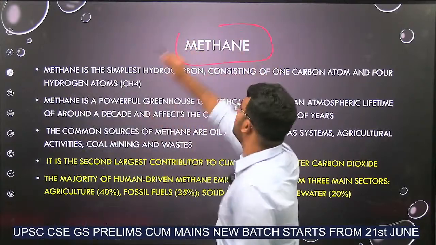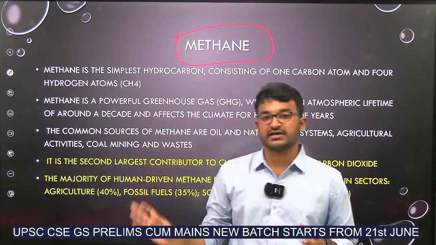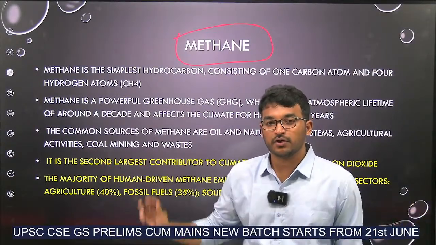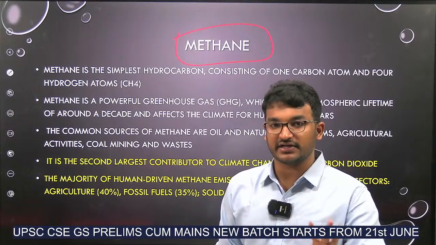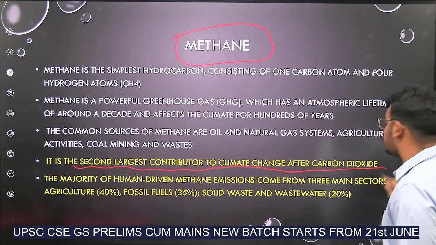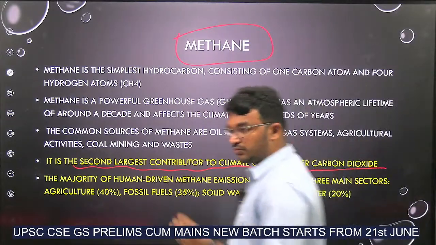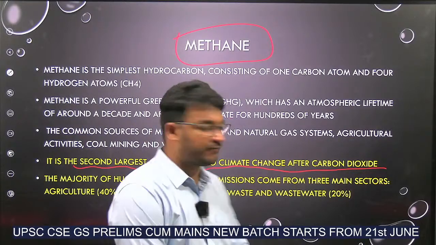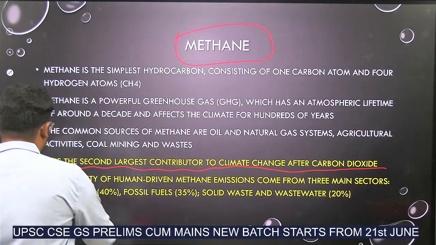Methane. About methane, we had already discussed in the last class related to environment. Now you need to know some other details related to methane. It is the second largest contributor to climate change after carbon dioxide. Now, what is the major source of methane in India and major sector?